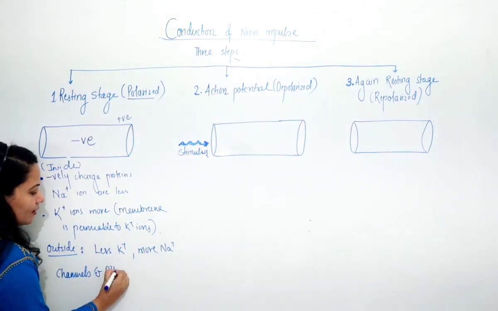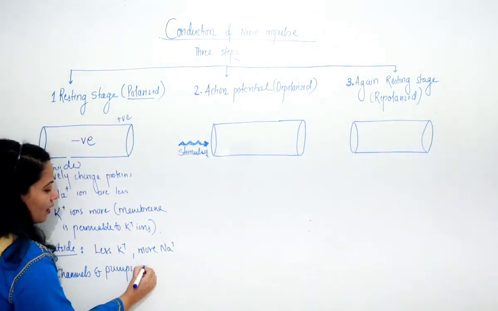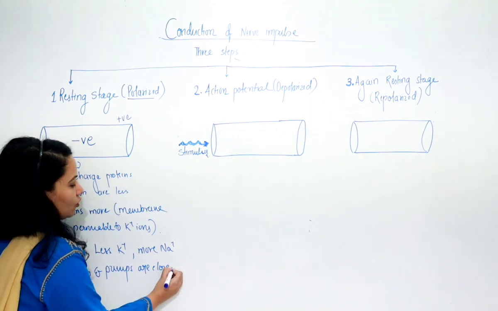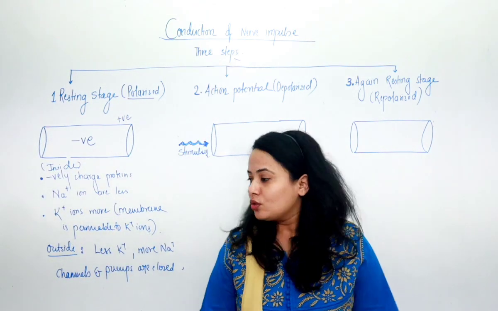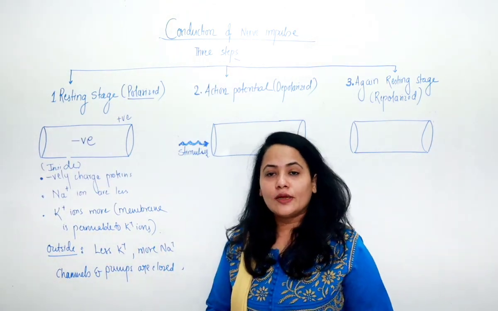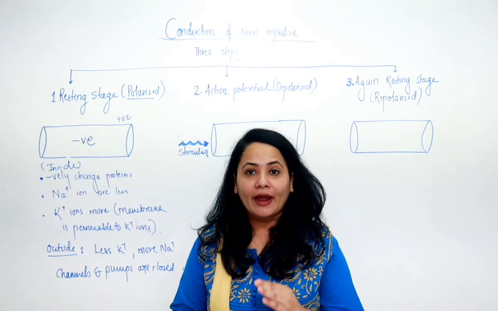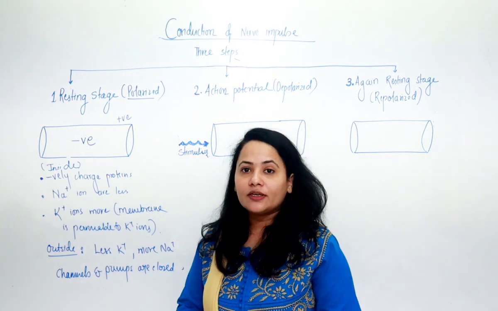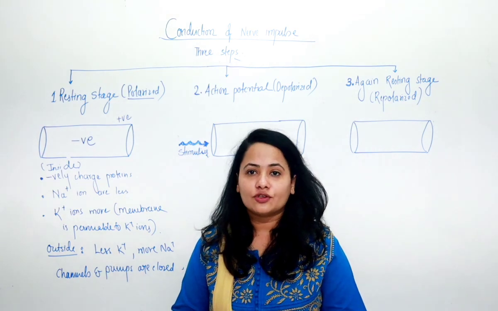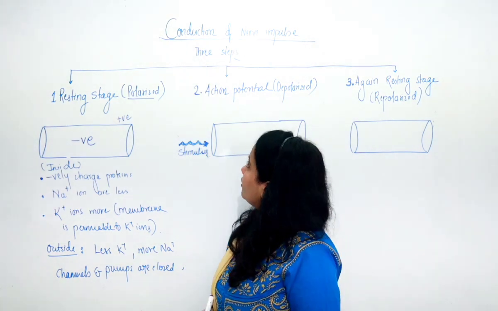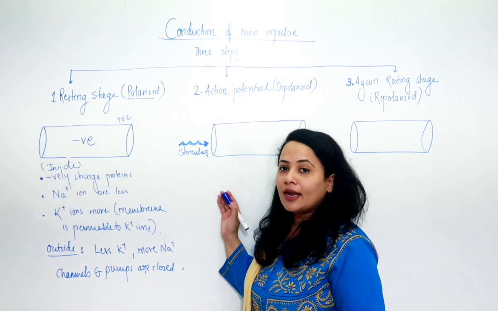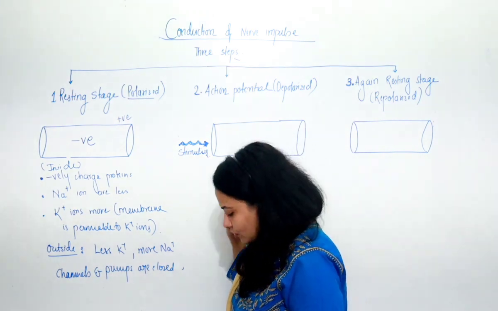Channels and pumps are closed. So this is the condition that is called a polarized condition, or you can call it a resting stage. Now next we will proceed with the second stage. That is what you call action potential.